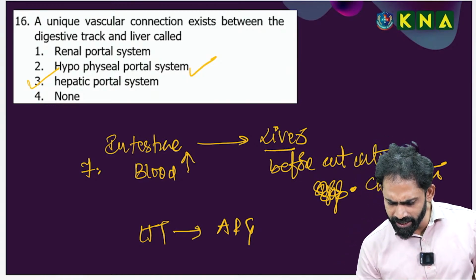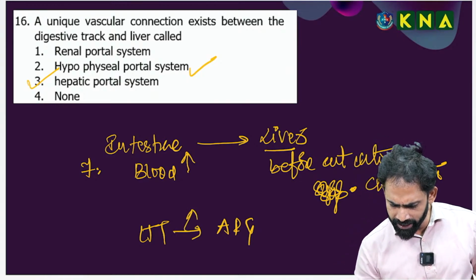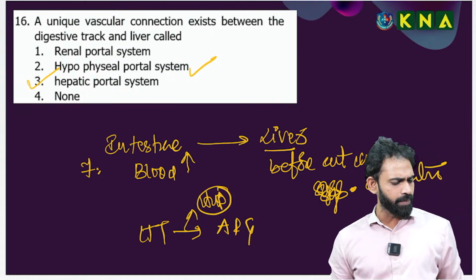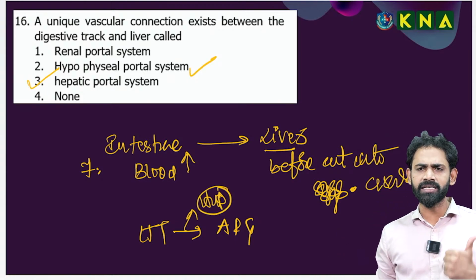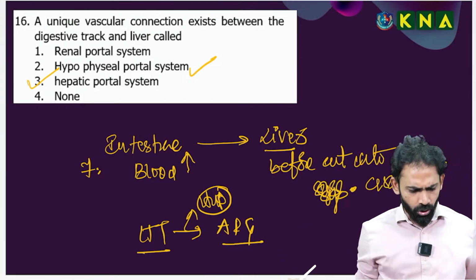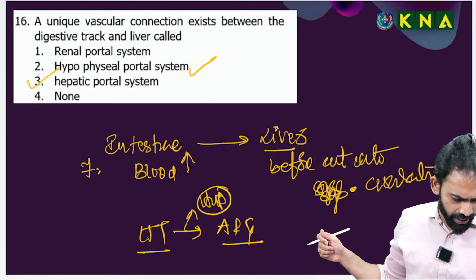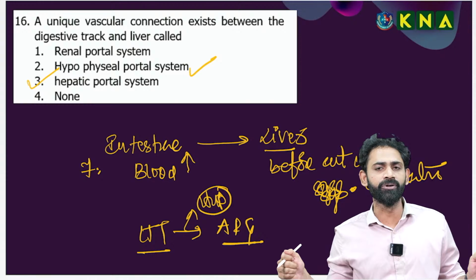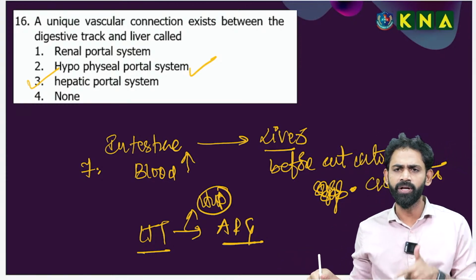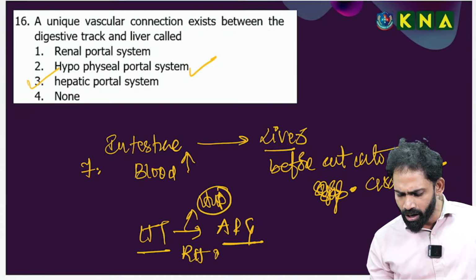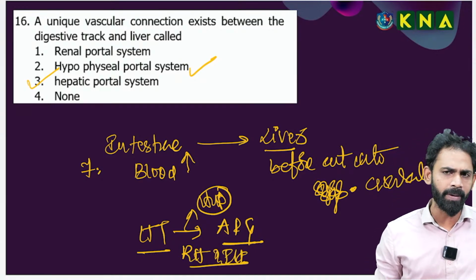This is the hypophyseal portal circulatory system, connecting the hypothalamus with the anterior pituitary gland. Why I said this option: the hypothalamus produces two types of hormones, releasing hormones and inhibitory hormones. Do you remember?